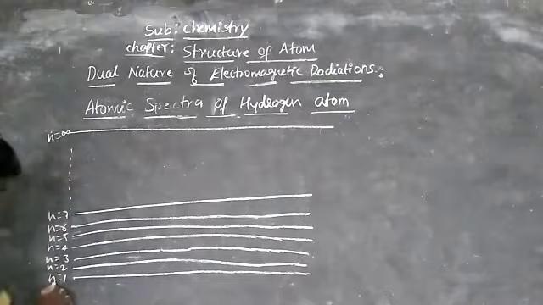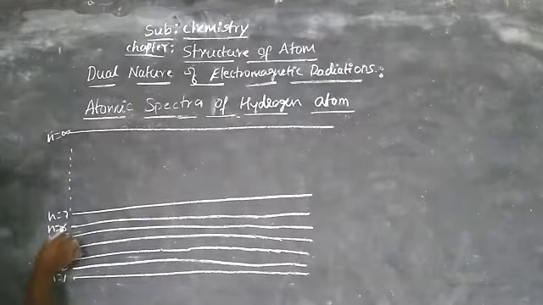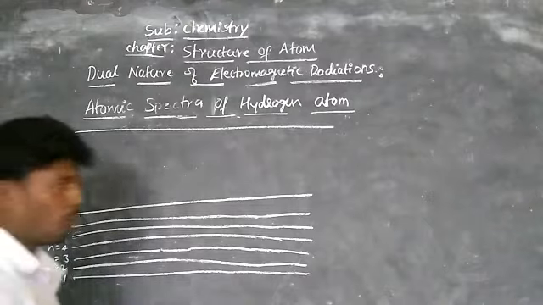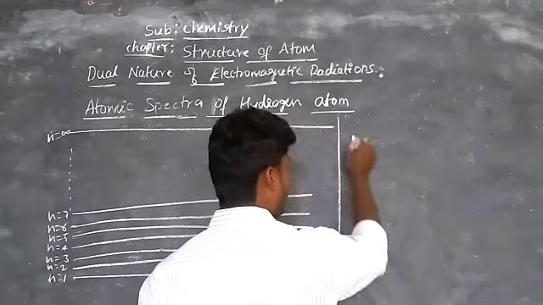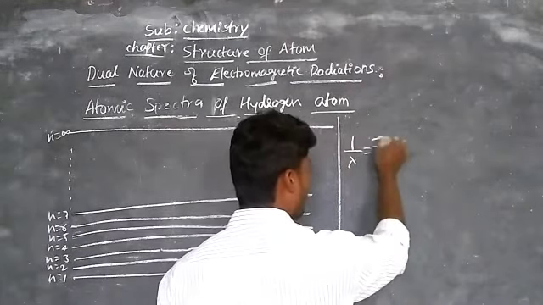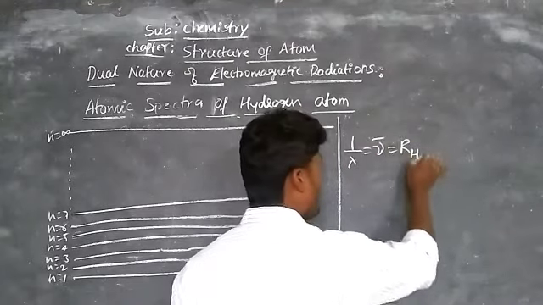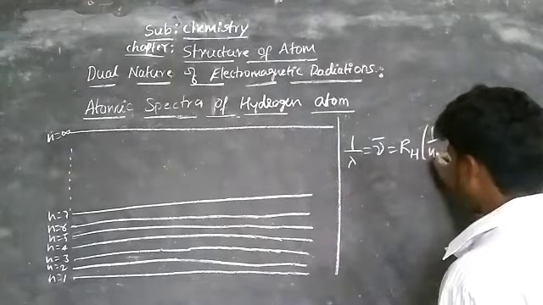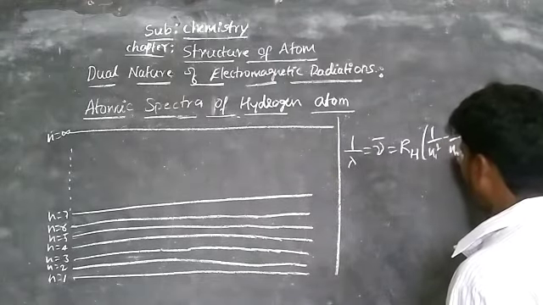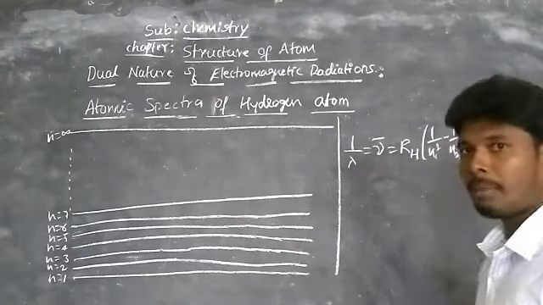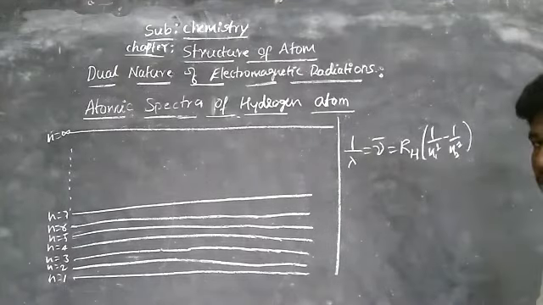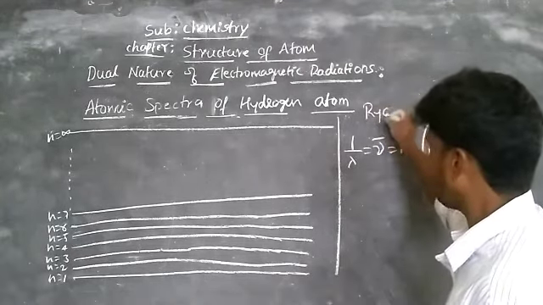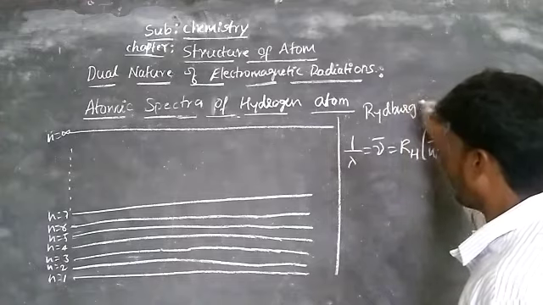So here observe n is equal to 1, 2, 3 and so on. This is the number of energy levels. You already know the Rydberg equation, that is 1 by lambda is equal to nu bar, equal to RH, where RH is called the Rydberg constant, times 1 by n1 square minus 1 by n2 square. This is the mathematical equation given by the scientist Rydberg, the Rydberg equation.